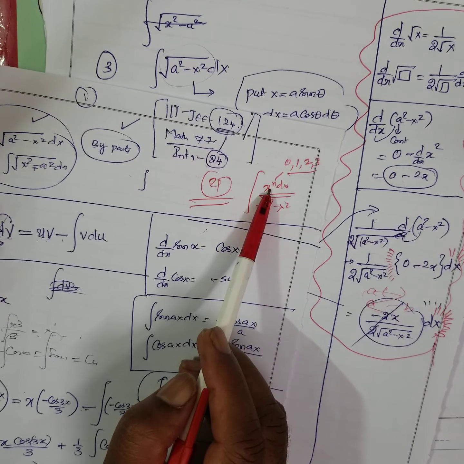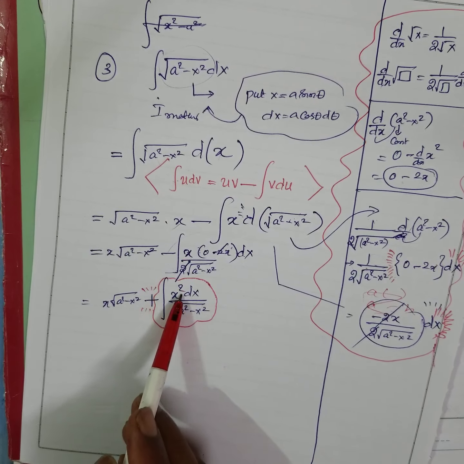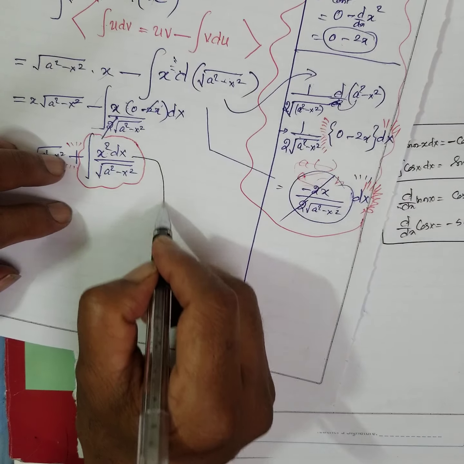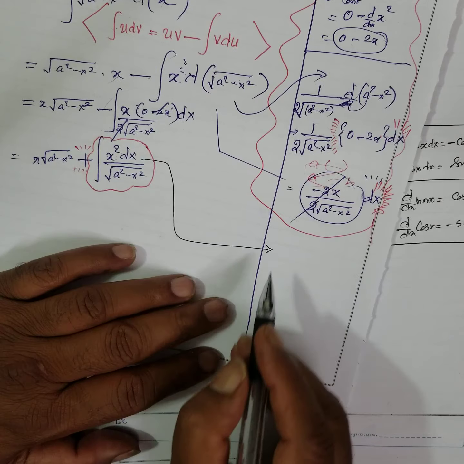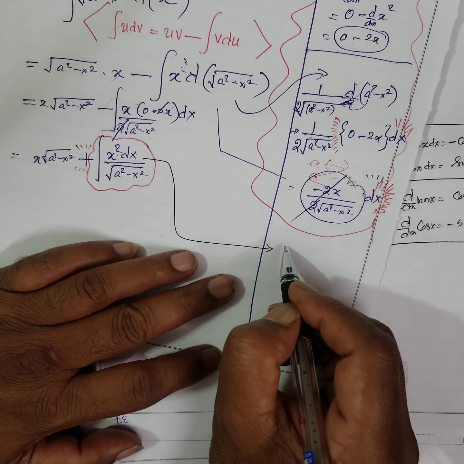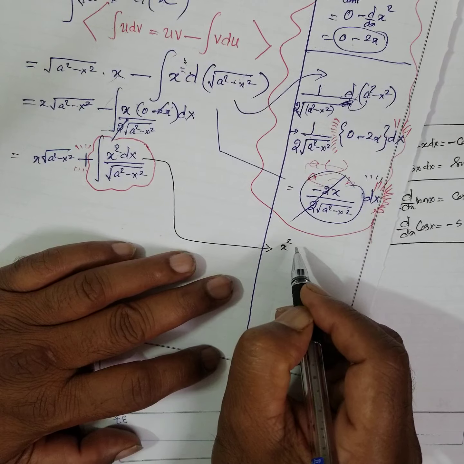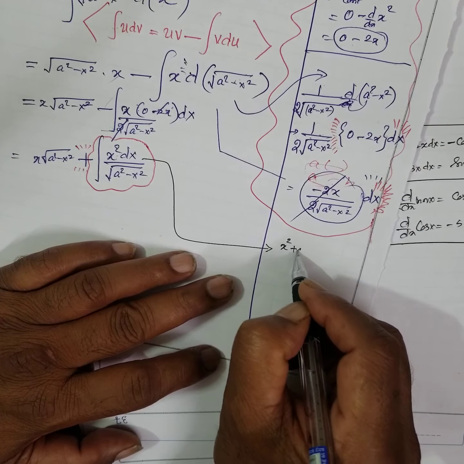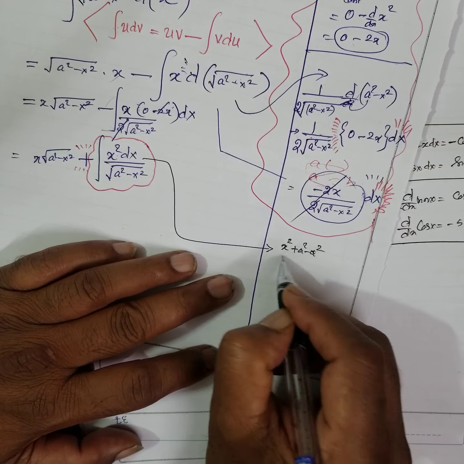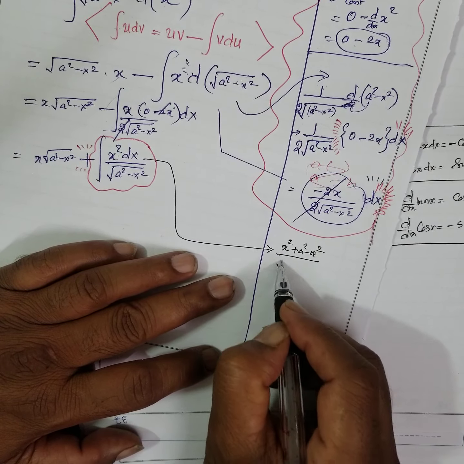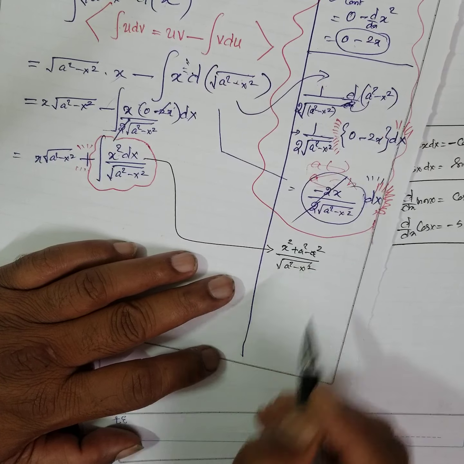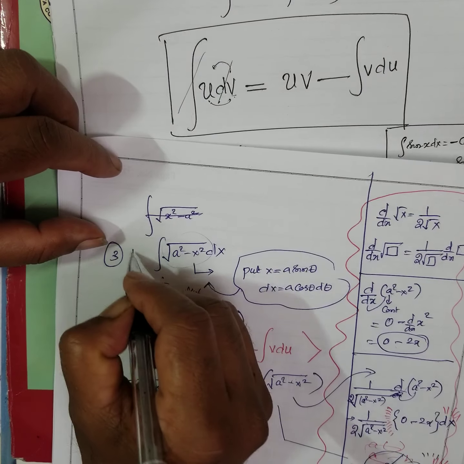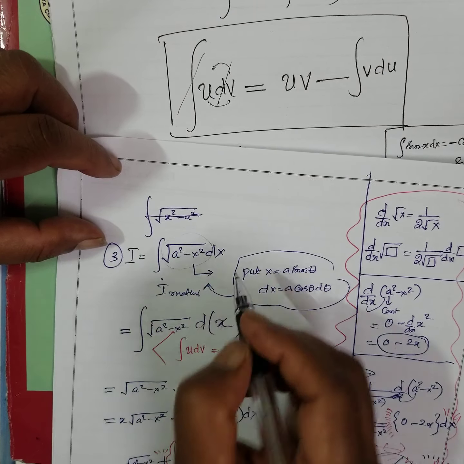Here n is 2, even. Whenever you get even, what you have to write? There are two methods. One method is you can add and subtract. That is, x square can be written as x square plus a square minus a square, divided by a square minus x square. Now see where it has started. This is I. I'll write it. This is the first equation.